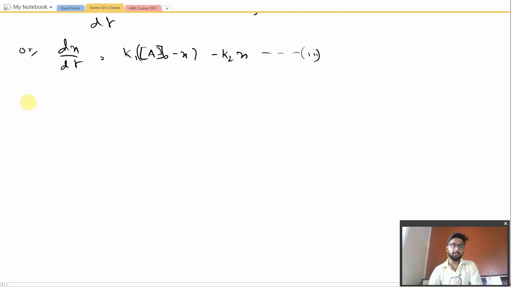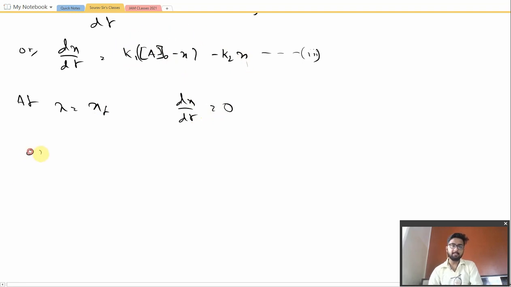Now let us put in the boundary values that we know. At X equal to XF, the final concentration of X, dx by dt would be equal to 0. So this term as a whole would also be equal to 0.